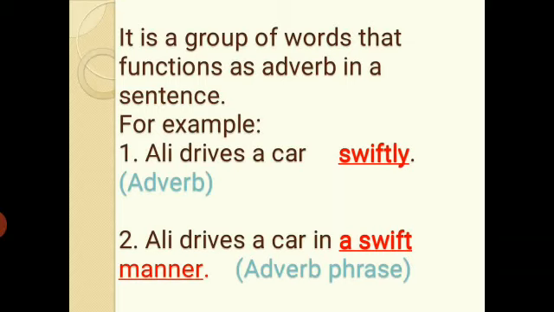An adverb phrase, which is a group of words that functions as an adverb, enhances the meaning of a verb, adjective, or another adverb. So it tells how Ali drives a car. Ali drives a car in a swift manner. So swiftly in the first sentence is an adverb, and in the second sentence, how Ali drives a car, in a swift manner, is an adverb phrase.